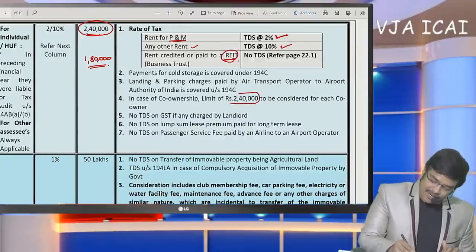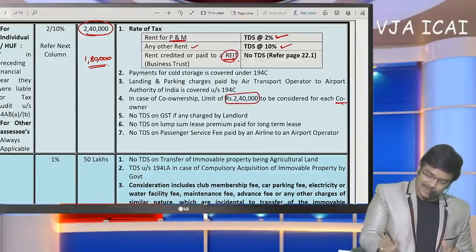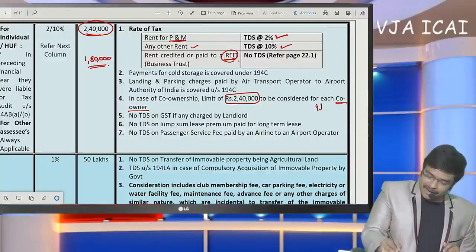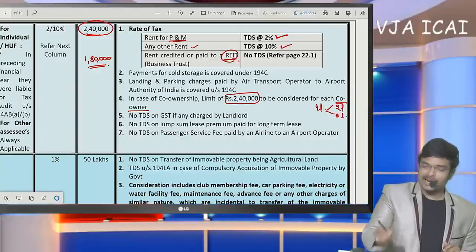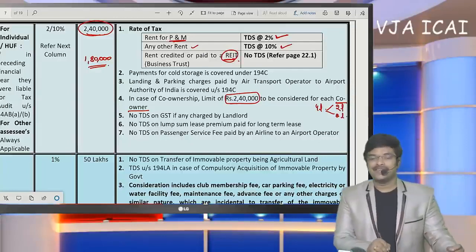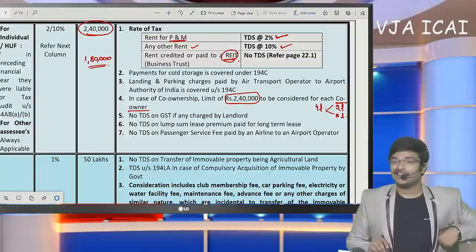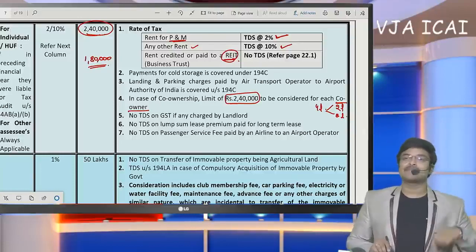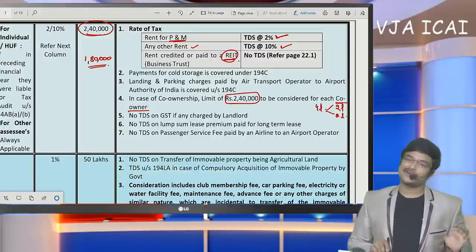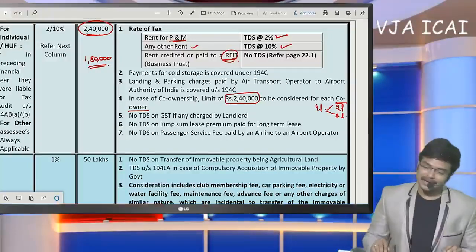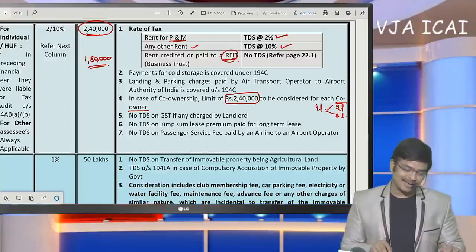If there are co-owners, this 2,40,000 is to be considered for each co-owner. For example, if I am going to pay rent of 4 lakhs, where 2 owners are there, 2 lakhs to one owner and 2 lakhs to another owner. Even though the rent is paid for the entire premises, the limit of 2.4 lakhs is to be considered for each co-owner. If each co-owner's limit of 2.4 lakhs is not exceeded, then TDS need not be deducted.